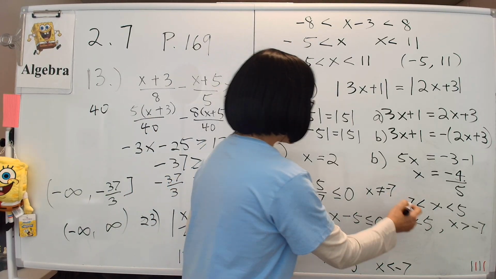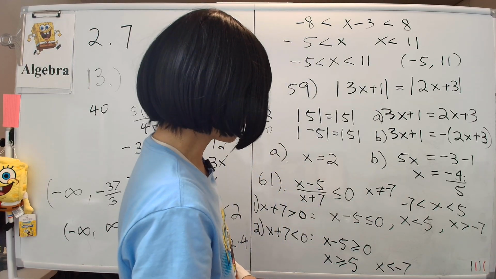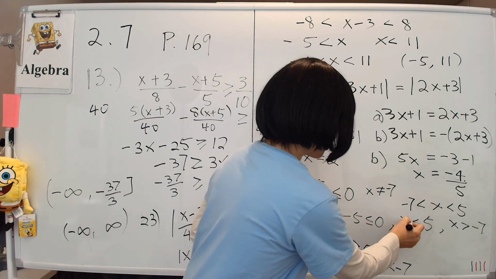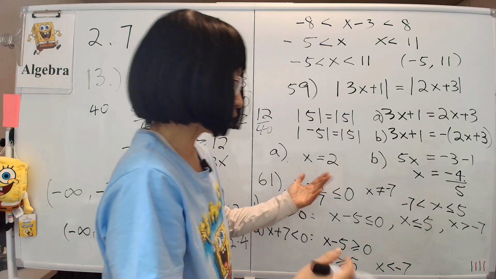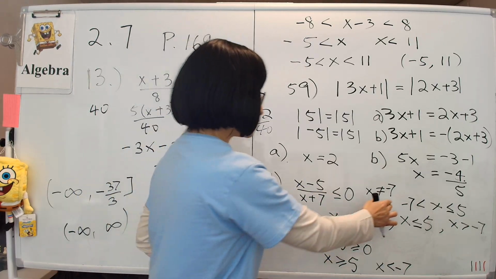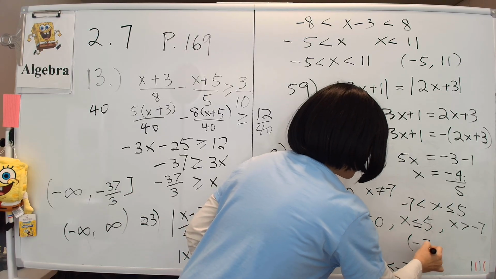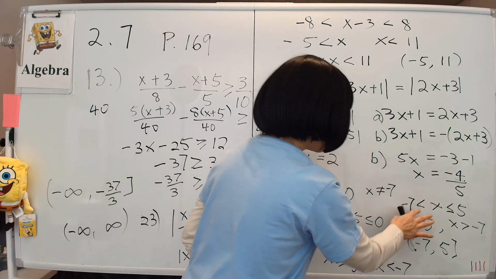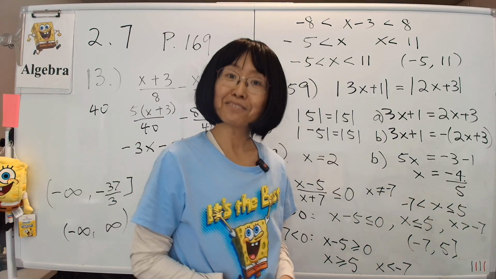And so we'll write that as, can x be 5? Yeah, x can be 5. I forgot to write down this part. There's an equal sign here. So then x can be 5. It just cannot be negative 7 because that makes the denominator 0. So the solution is this one, or written another way, parentheses negative 7 and then 5 bracket. Okay, parentheses for the less than, bracket for the less than or equal to sign, and that is the right answer.